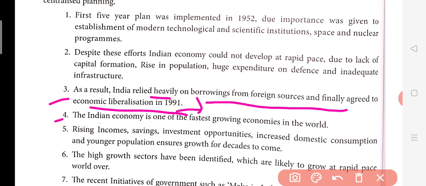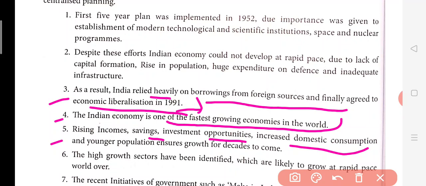Fourth point, the Indian economy is one of the fastest growing economies in the world. So today we are growing at a very good rate. The rising income, savings, investment opportunities, increased domestic consumption, and younger population ensure growth for decades to come. In today's scenario, we Indians are around 140 crores right now. A higher percentage of youngsters are there in the country. So if they are trained properly and well educated, they can do better in the upcoming years. So rising income, savings, and investment opportunities will also increase.